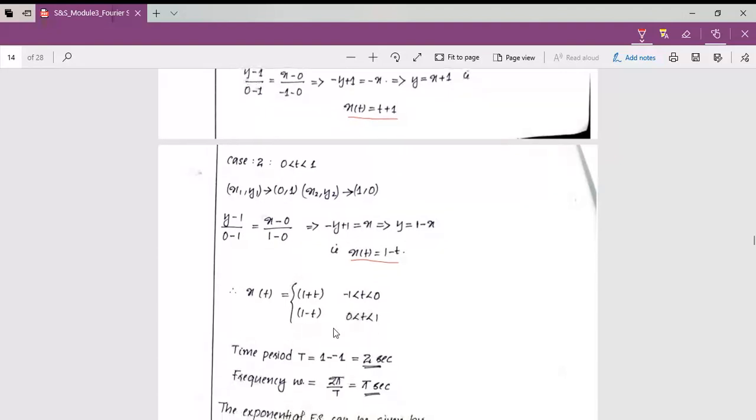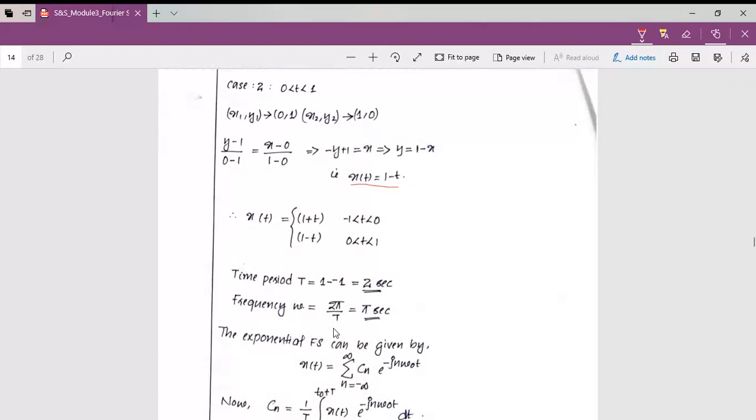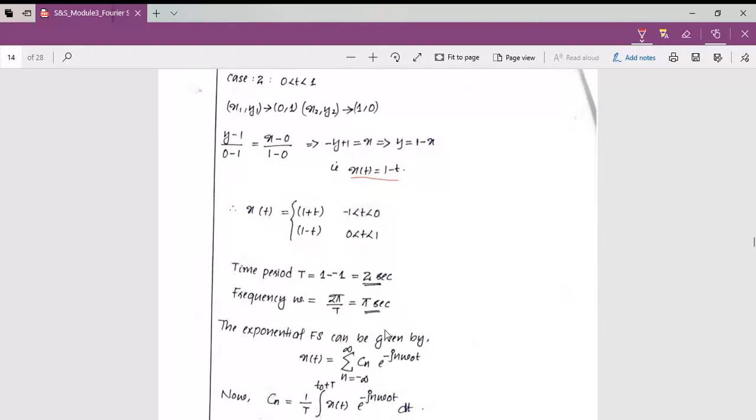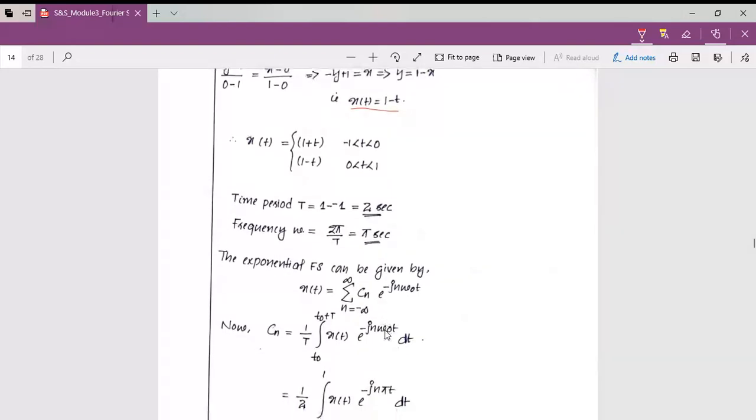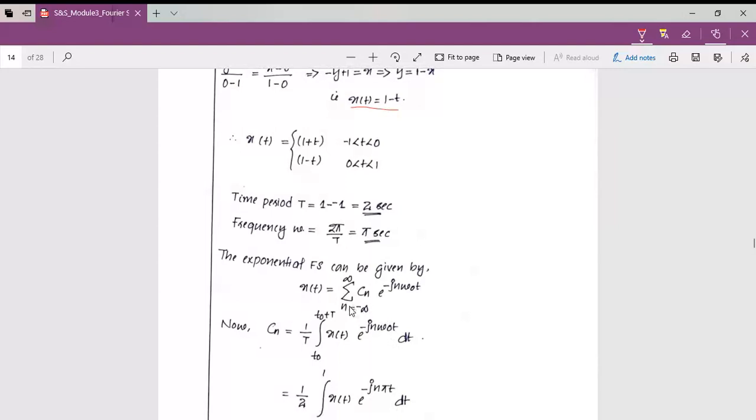Then we need to find the time period of the signal. The time period is 2 seconds, and from that we find the fundamental frequency omega 0, that is 2 pi by capital T. So we got the equation for x of t, the fundamental time period and frequency. Now we know the equation for the exponential Fourier series: x of t equal to the sum from n equal to minus infinity to infinity of Cn e raised to minus j n omega 0 t.